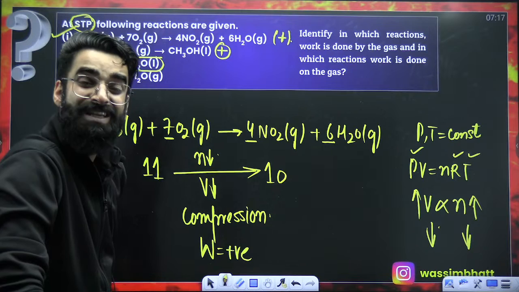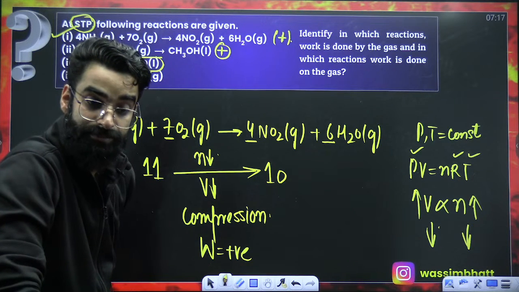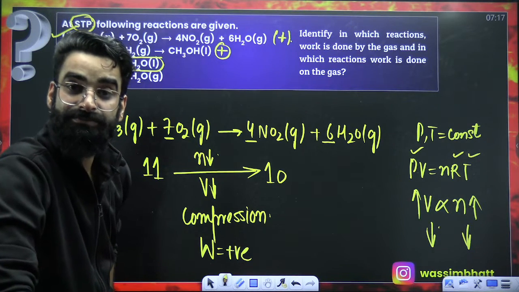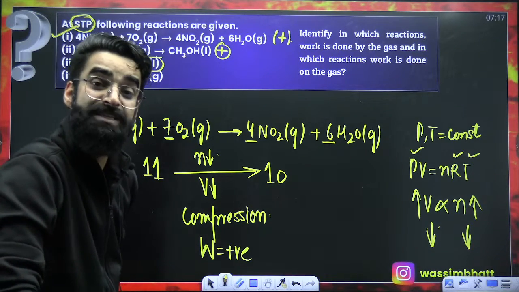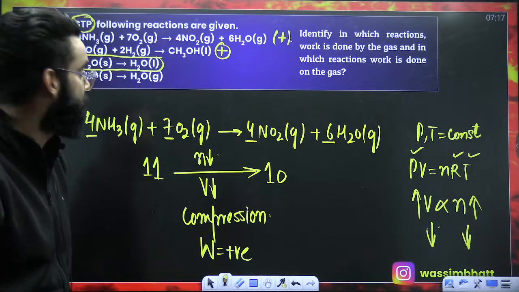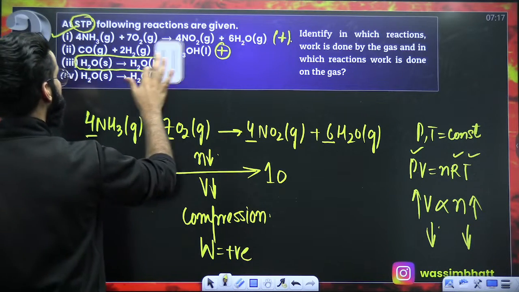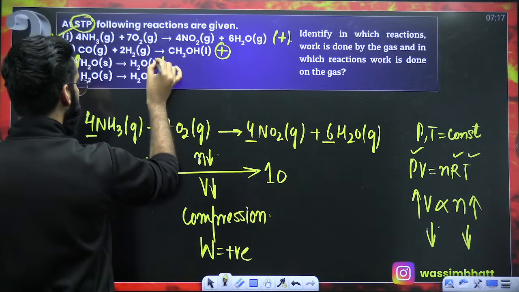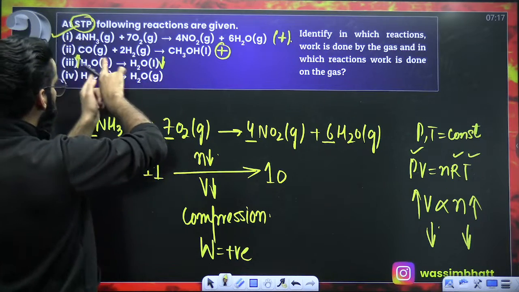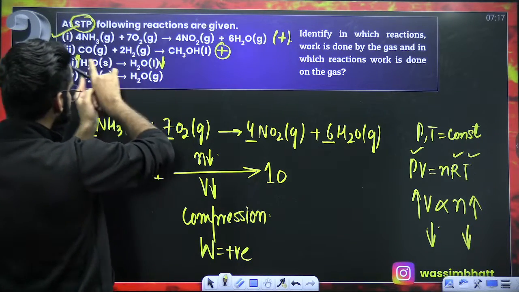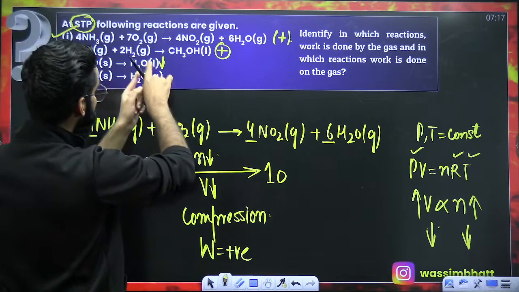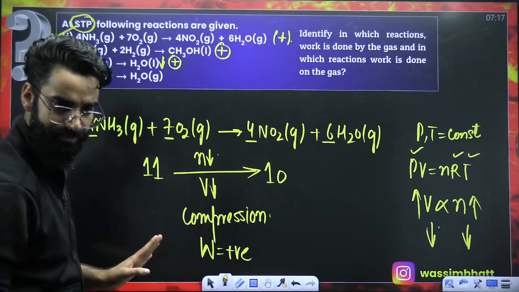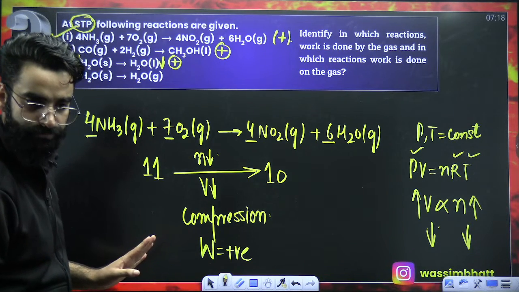Ice has got a special cage-like structure, due to which its volume is more than that of liquid water. So ice will have more volume, liquid water will have less volume. So during the process, is the volume increasing or decreasing? Decreasing. Decrease in the volume, compression. Whenever there's compression, work is done on the system. W value, again positive. Correct? Right?